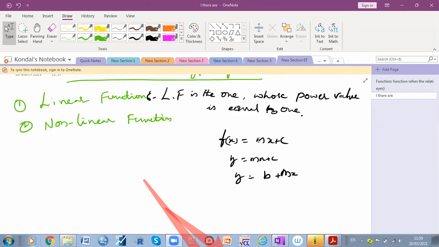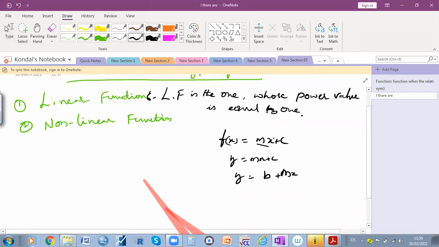Okay. So here, what you understood is that the linear function is the one where f of x is equal to mx plus c, and here y is equal to mx plus c, or y is equal to b plus mx. So where the power value, in Telugu what we can say, the exponent value is equal to one, only then the equation is called linear. The exponent is nothing but the power value of this x value.